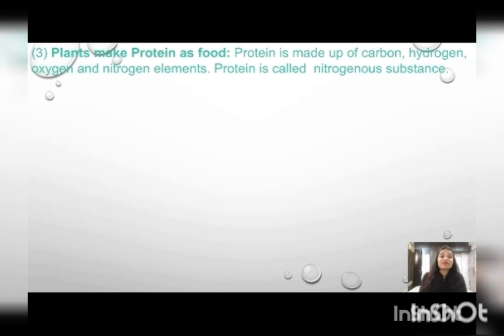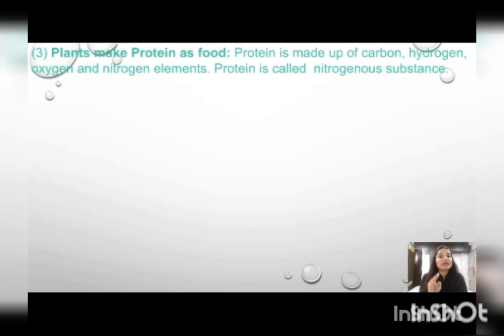Protein is made up of carbon, hydrogen, oxygen and nitrogen. These are the elements of protein. Here you can see one extra element, that is nitrogen. As we had discussed, glucose has three elements: carbon, hydrogen and oxygen. When another element is combined, the property of glucose changes and it is converted into a complex carbohydrate.